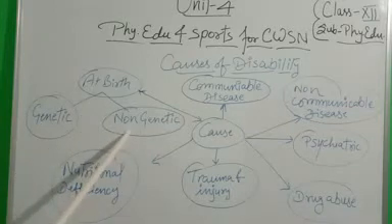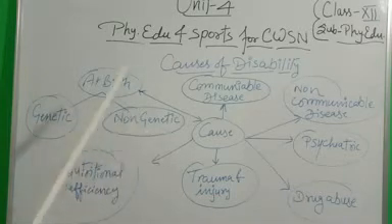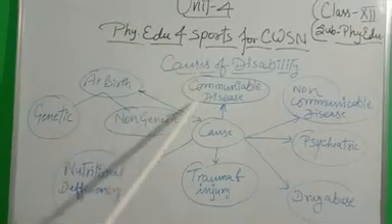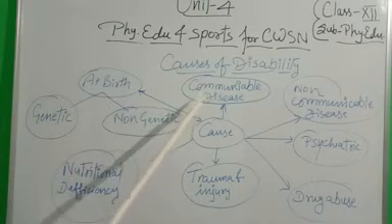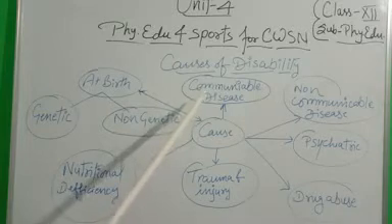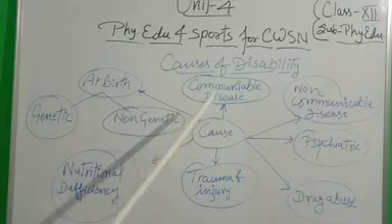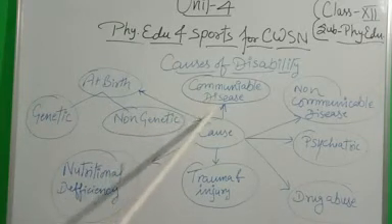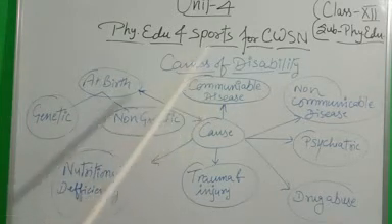Non-genetic causes are of many various types, the other causes that come under the non-genetic causes. Next one is the environmental causes. Environmental causes means through the environment, or through the polluted or unhealthy environment, that disease can spread to a person. Just like that, the infections, or we can say the allergies also.